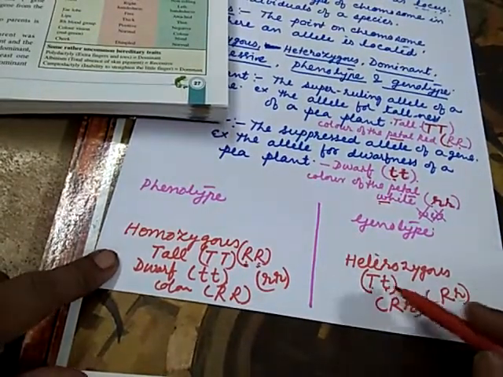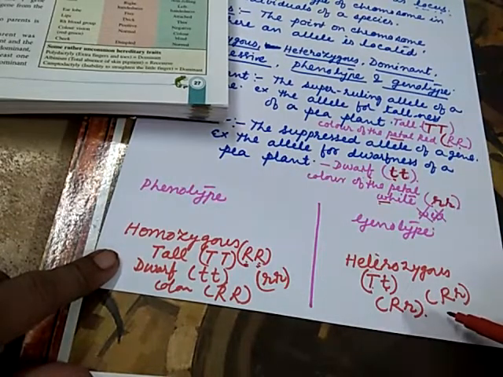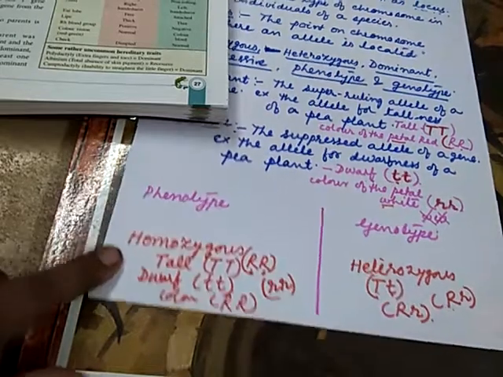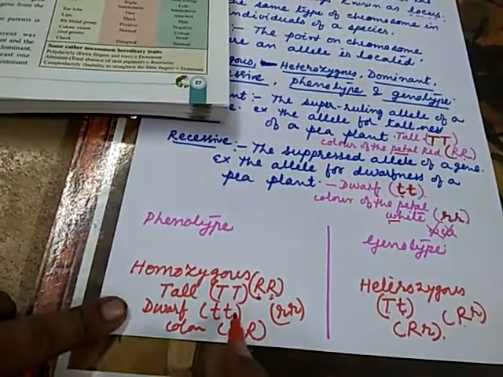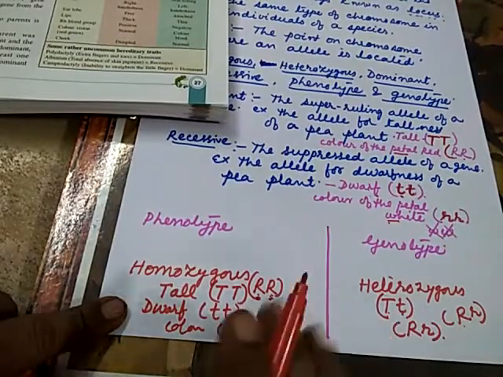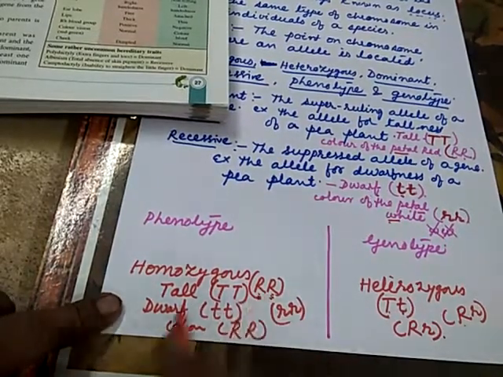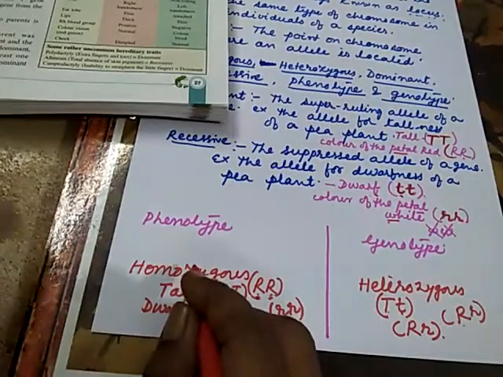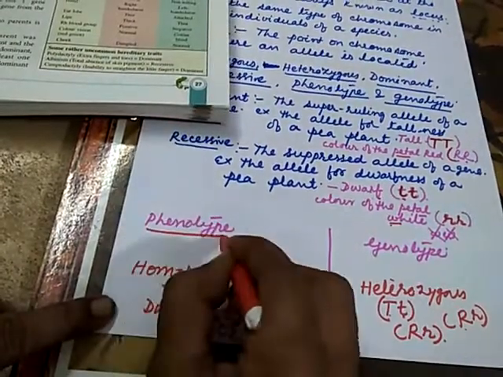But whenever these characters are inherited by the offspring, the dominating one shows first. When the characters are dominating, they will be represented, and the suppressed characters will always be masked by the dominating characters.